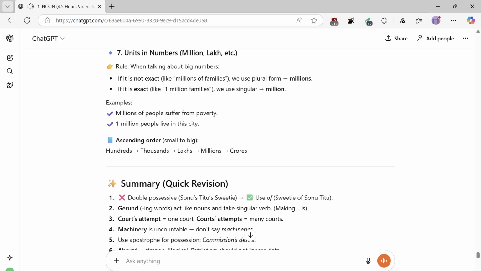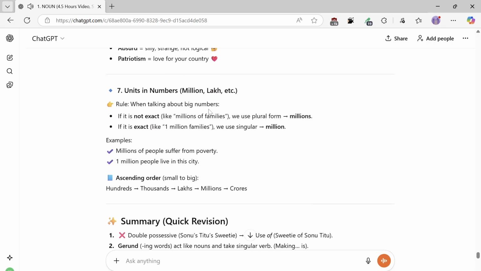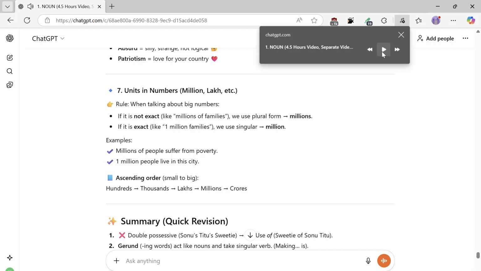7. Units in numbers: million, lakh, etc. Rule: when talking about big numbers, if it is not exact, like millions of families, we use the plural form, millions. If it is exact, like 1 million families, we use singular, million. Examples: Millions of people suffer from poverty. 1 million people live in this city. Ascending order, small to big: hundreds, thousands, lakhs, millions, crores.